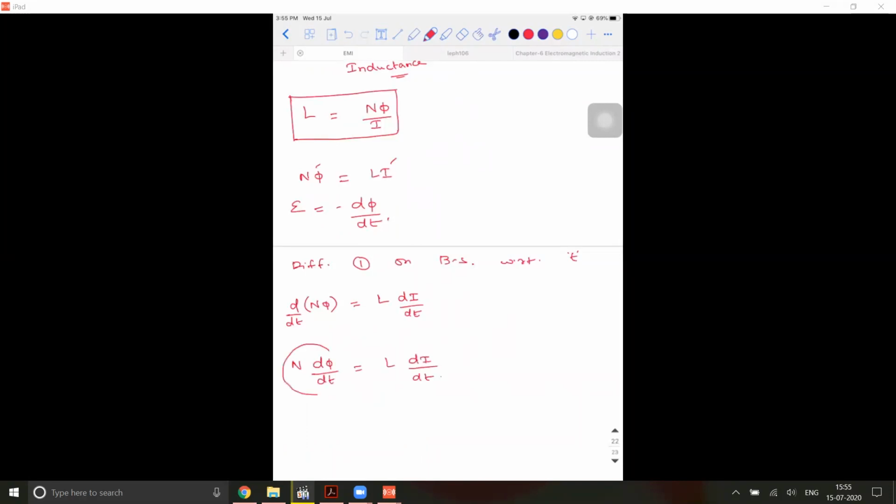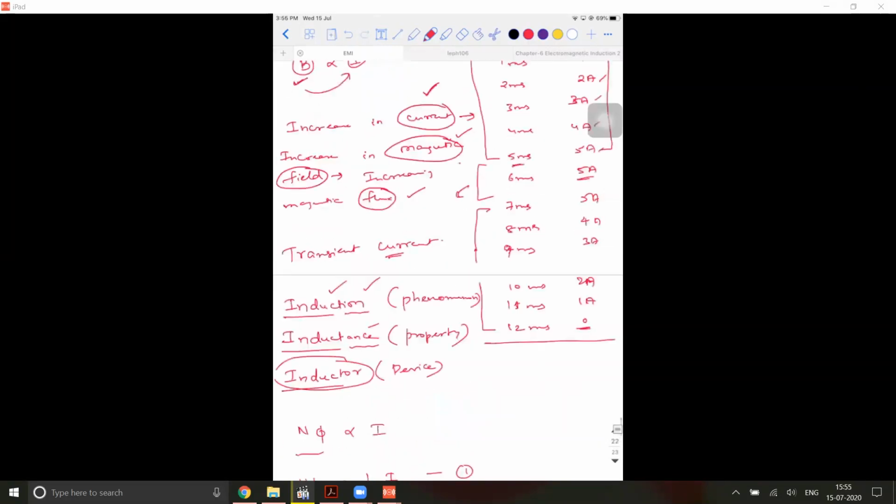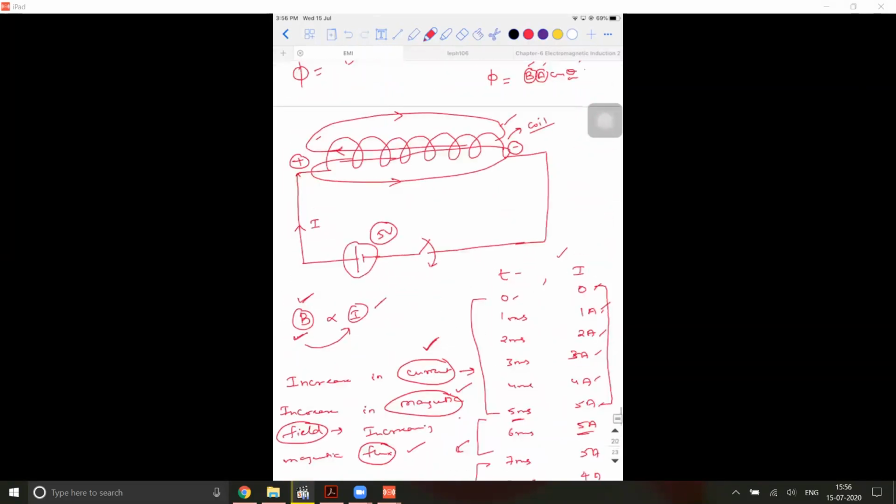But what is N into d phi by dt according to Faraday's law? It is negative of E. So EMF is equal to minus L into di divided by dt. This is going to be the value of EMF induced across the particular coil, and this coil, whatever I'm trying to speak about, is what is called an inductor.